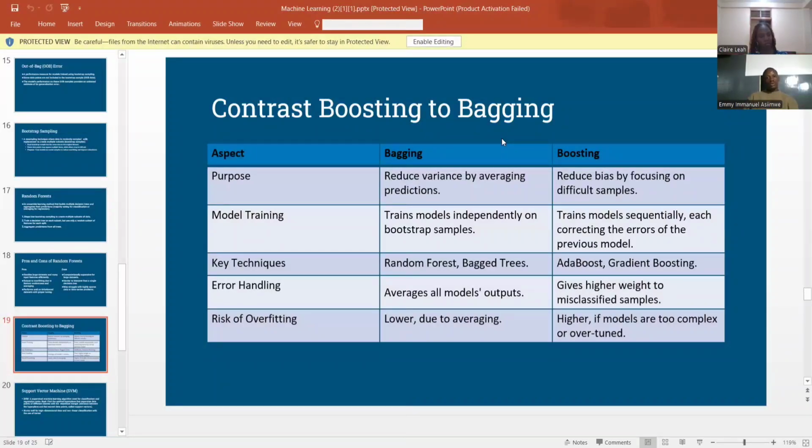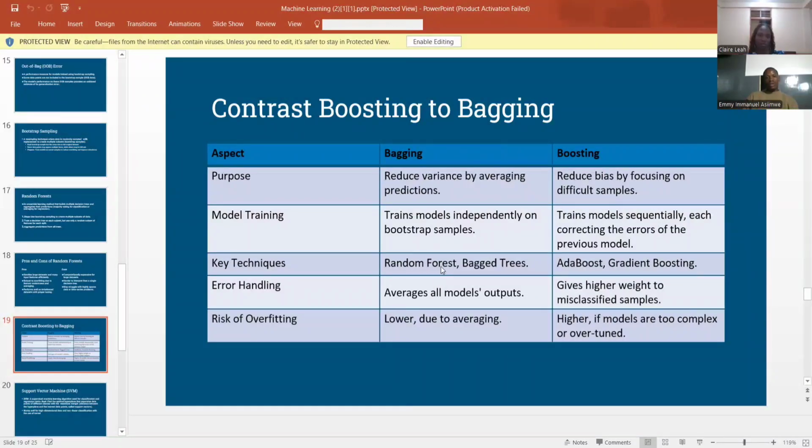So I'm going to contrast boosting and bagging. Bagging reduces variance by averaging predictions, that is its purpose, and boosting reduces bias. For bagging, we're reducing the variance; here we're reducing the bias. In model training, bagging trains independent models on bootstrap samples. Boosting trains models sequentially, and it accumulates the models.